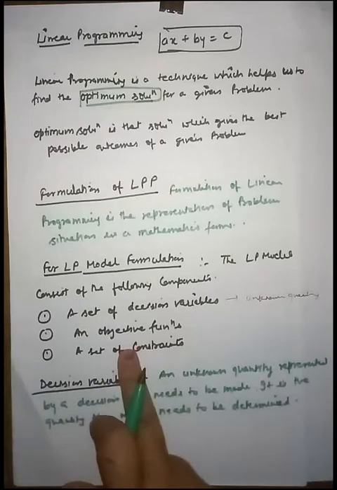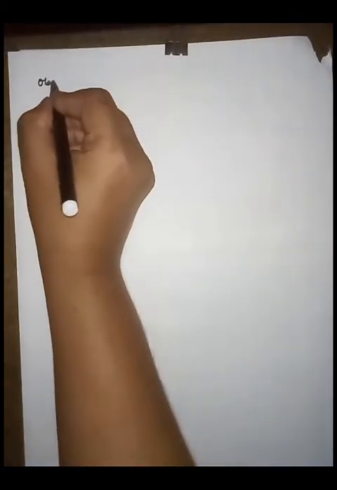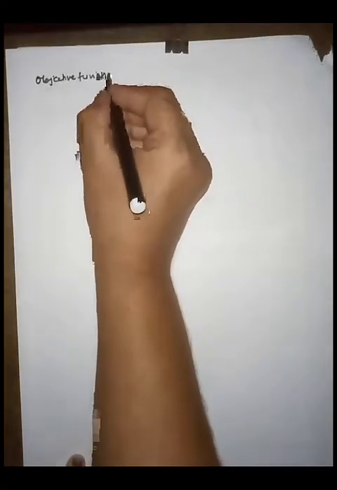Now the second one is the objective function. So what is the objective function? Friends, the objective function is a linear relationship reflecting the objective of an operation. The objective function represents the aim or goal of the given problem or system, that means the decision variables which have to be determined from the problem.